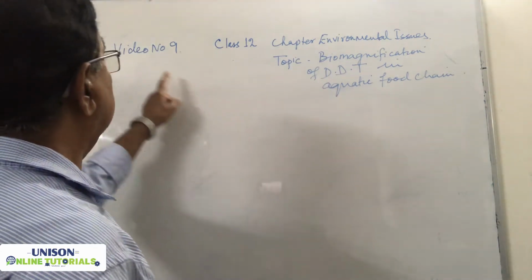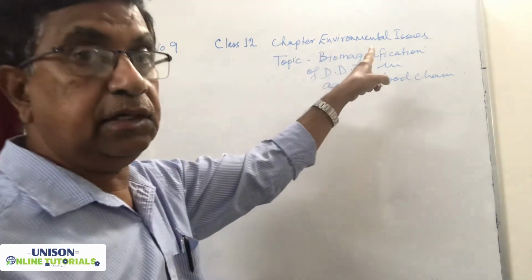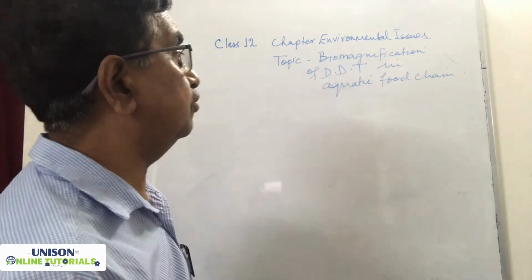So, it's video number 9, class 12, chapter environmental issues, topic biomagnification of DDT in aquatic food chain.